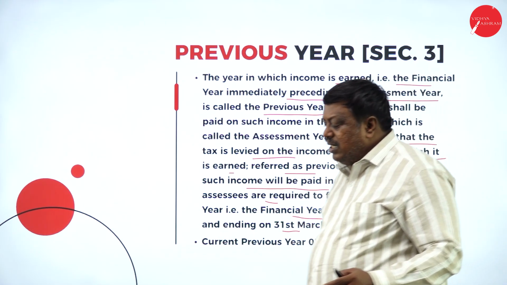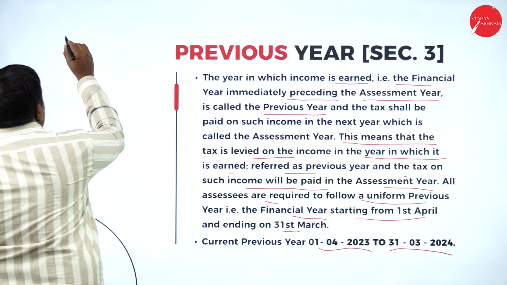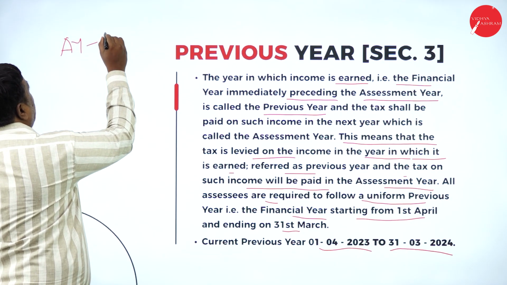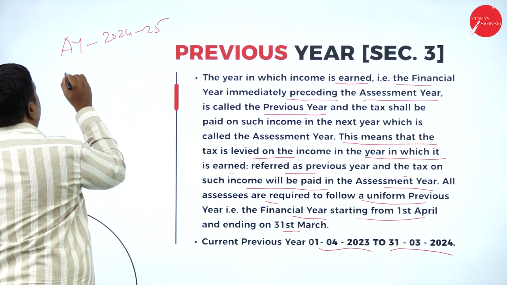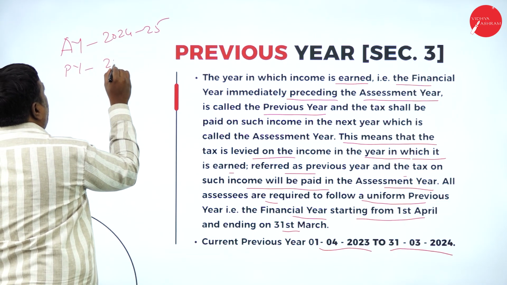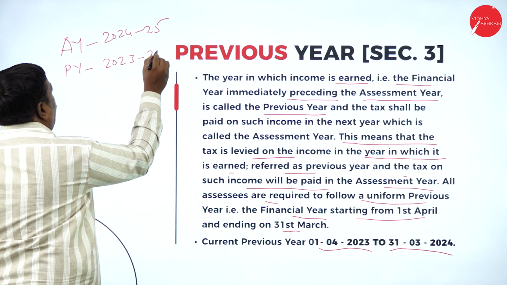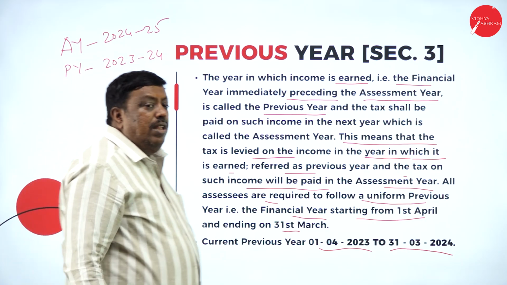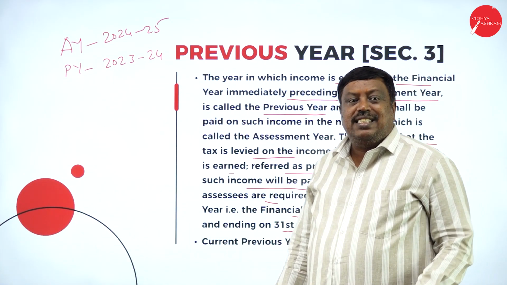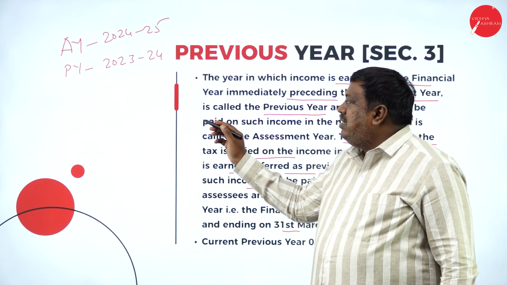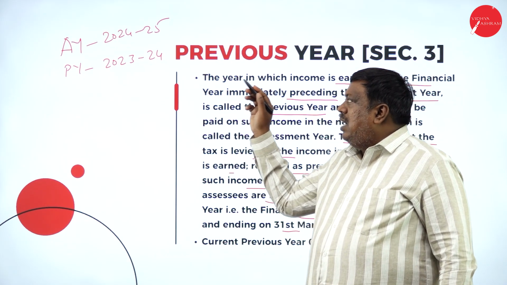So remember, my assessment year is 2024-25 and my previous year is 2023-24. You have to write this in all the problems, wherever we make a calculation or computation of taxable income: previous year as 2023-24, assessment year as 2024-25.